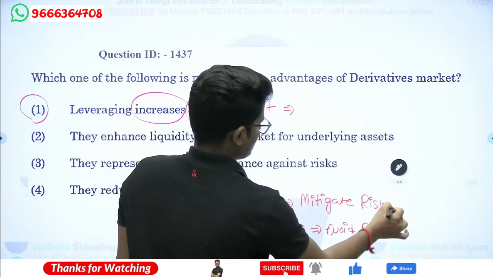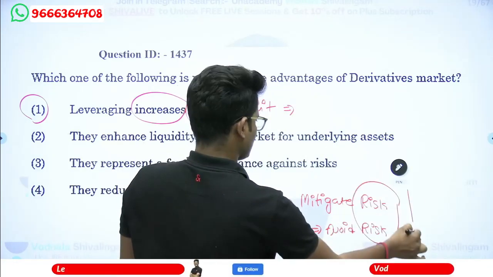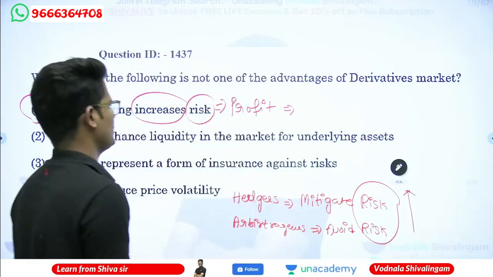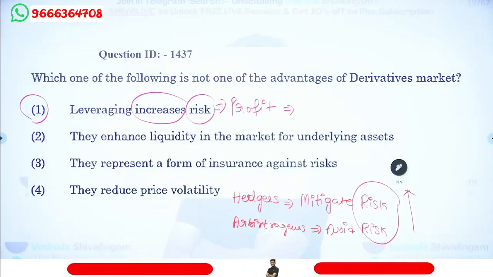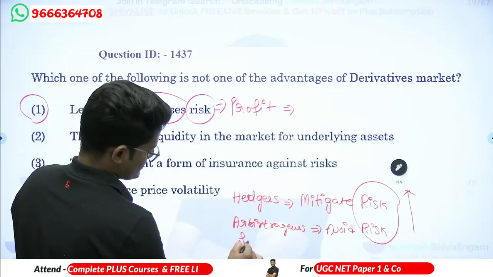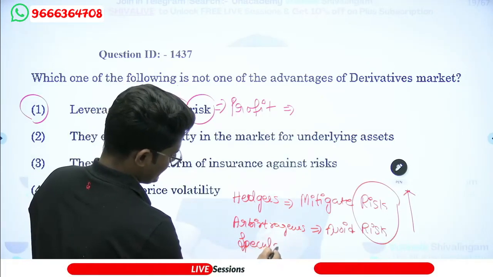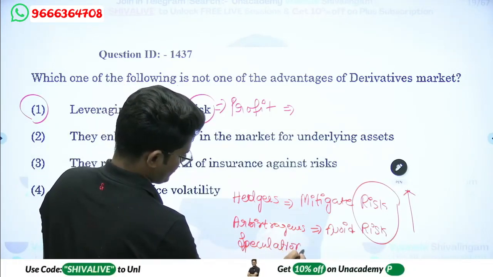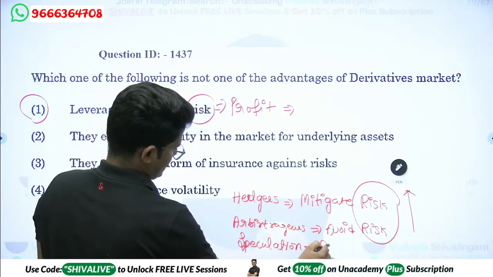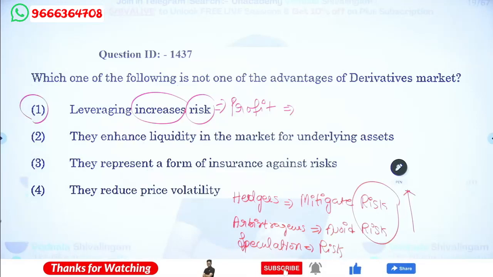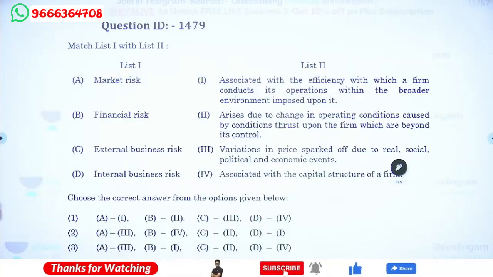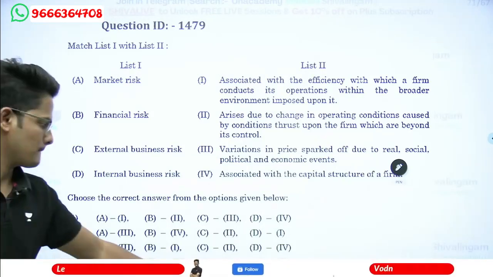Those people, when risk increases, obviously in any security or the derivative market, it will be a disadvantage position only. Speculators are the ones who will be taking risk for earning a profit. These are risky people. So for them, derivative market is a disadvantage. But by taking that risk only, they will earn it. Next.